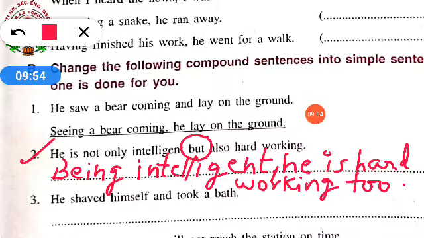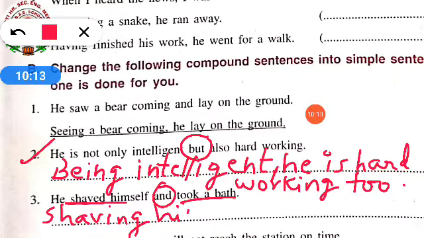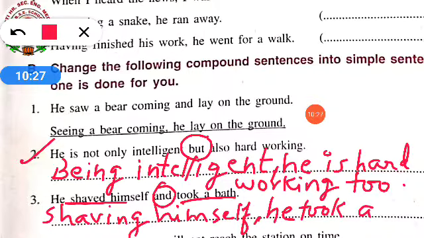T-O-O, too. In the same way, third one, he shaved himself and took a bath. So these are also independent clauses, is it? So we will start with shaving himself, comma, he took a bath, and one full stop.